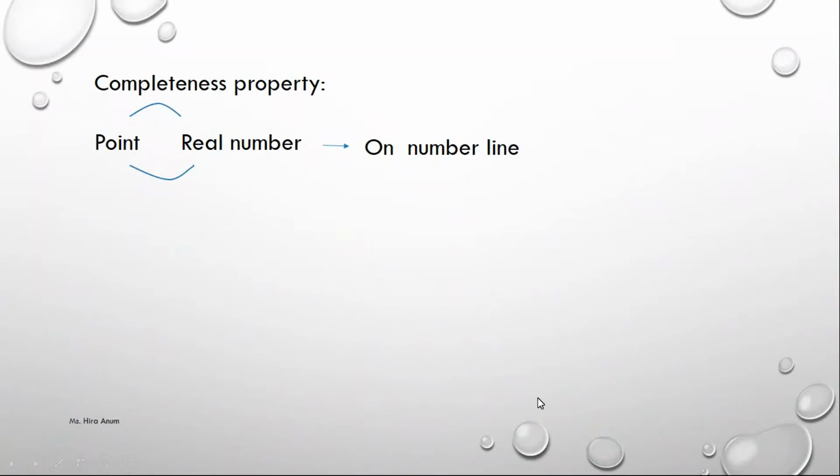Completeness property. If we draw a real number line, we represent a point, which is also a real number. Or I said we select a real number, which also denotes a point. It's called the completeness property. For example, we draw a real number line and we select -4, which is also a number and a point on the real number line.